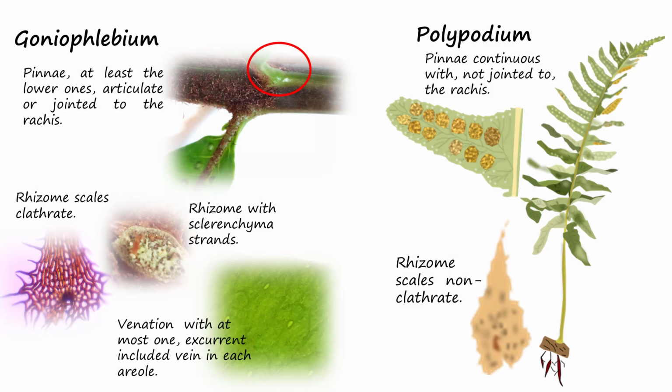The genus Goniophlebium is often confused with Polypodium. One differentiating characteristic is that Goniophlebium has at least the lower pinnae articulated or jointed to the rachis, whereas in Polypodium, the pinnae are continuous with the rachis. Other characteristics generally found in Goniophlebium, but not Polypodium, are rhizome scales which are clathrate, rhizomes with sclerenchyma strands, and venation with at most one excurrent included vein in each areole.